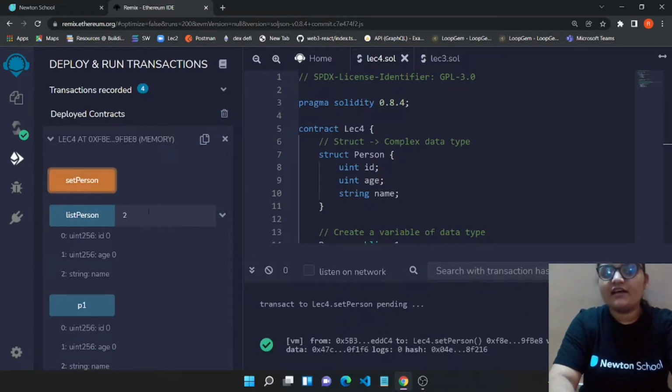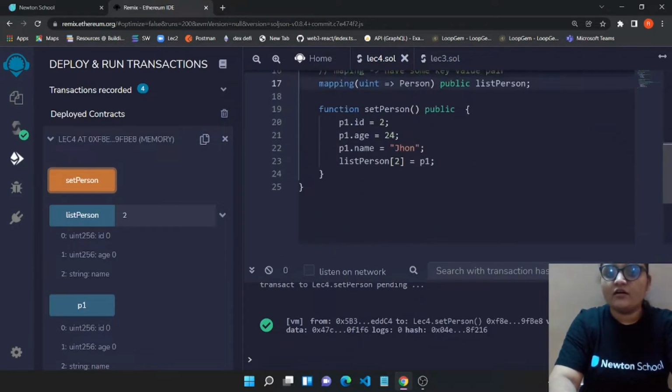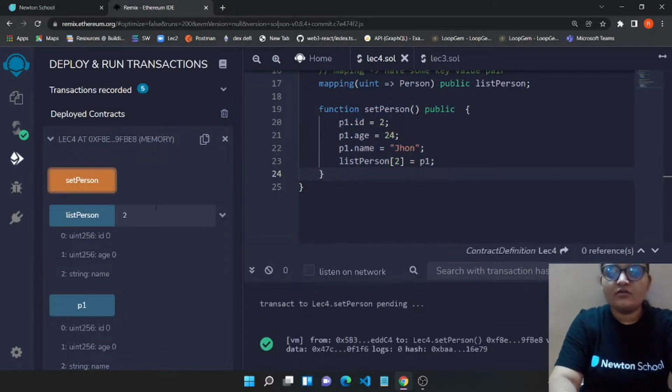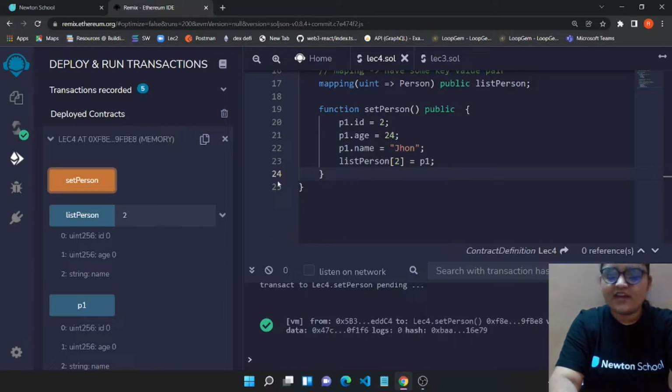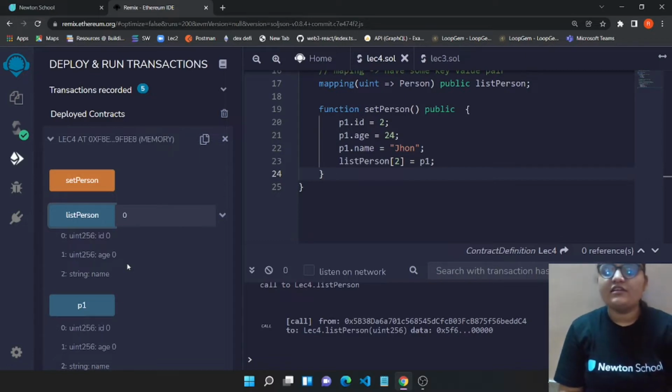But as soon as I call setPerson, and we have basically mapped P1 in the setPerson function only, it creates a transaction, and because of that transaction, we can now have the listPerson for the key 2. Now let's say I want to extract 0, and this will again give me a blank value, because there is no zero index or zero key in this particular map which is listPerson.